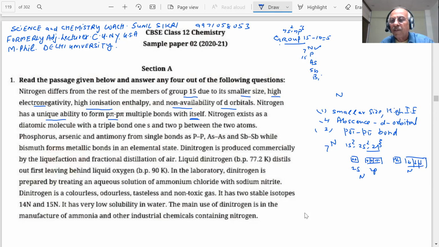What will happen when one of the first nitrogen forms a sigma bond? If nitrogen forms one sigma bond, student, what will happen? The other p orbitals are perpendicular to each other. Is it right? You have seen the shapes of the 2p orbitals, 2p, 2p, 2p, student. So once it forms a sigma bond, that is head-on overlap, end-to-end overlap, along the axis. The other two will form only pi bonds because they are parallel to each other, sideways overlap.